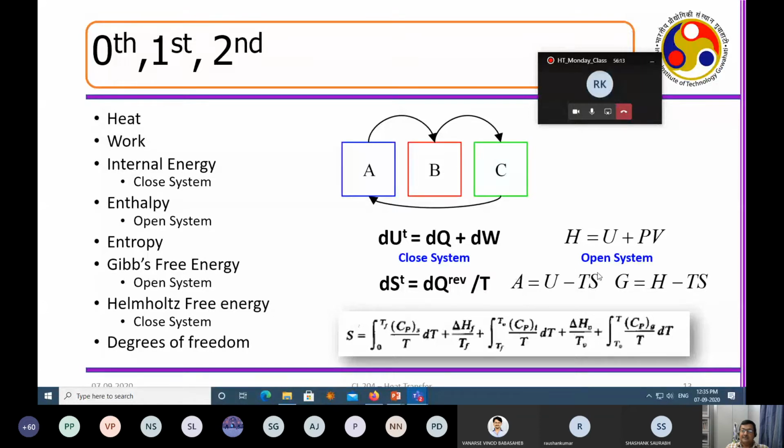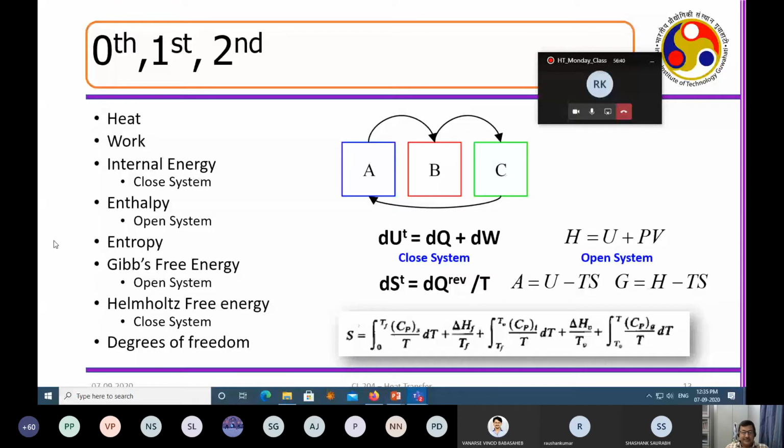This is true for a closed system, and this is true for an open system. So that's why these energies are called the free energy of a process. If I evaluate G, I'll get the amount of energy available for an open system. If I evaluate A, I'll understand the amount of energy available for a closed system. And this is the way the calculations are done in thermodynamics.